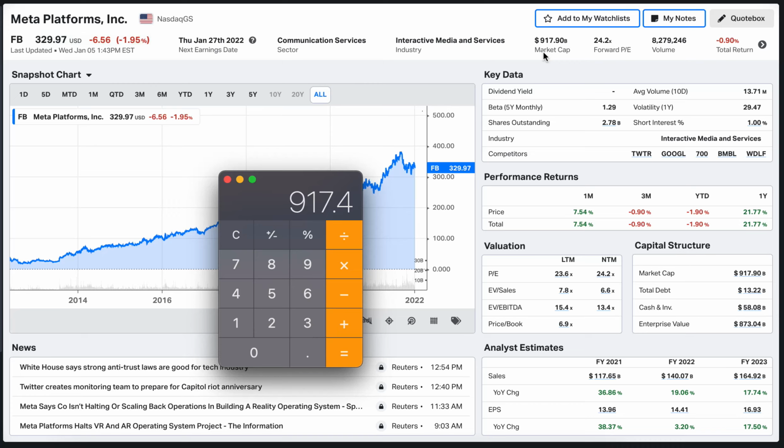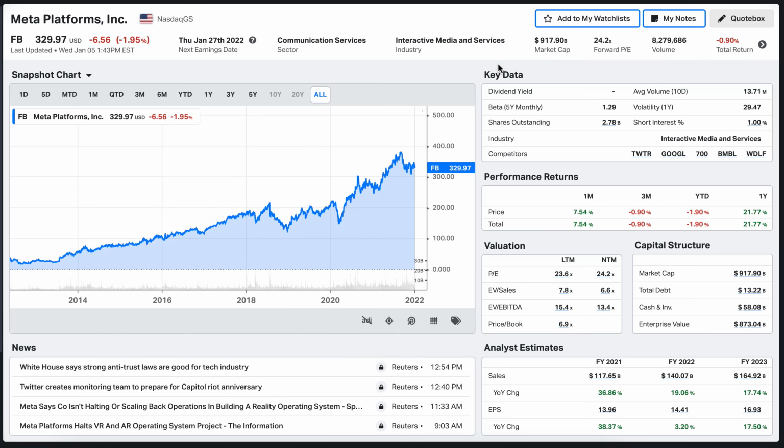And this is why I wanted to make a video, so that you can understand that this is the point behind market cap, because it's a figure that changes all the time, and it could literally go from a billion to a trillion in a week or so. As long as the stock price climbs, the market cap will climb as well. But it gives us a very nice figure to use for our calculations, because it's tied to the amount of shares. And that's extremely important, because it gives us a total price for the whole business, really. That's what it is. So that's what I wanted to mention in regards to market capitalization.